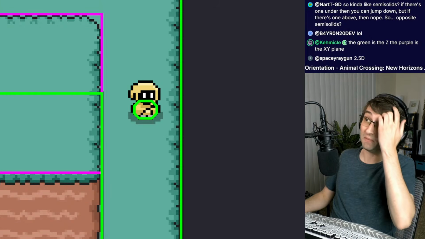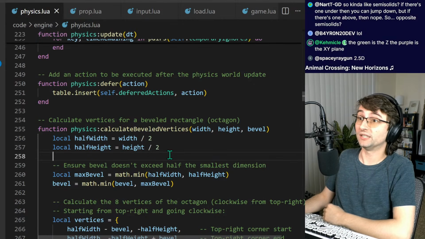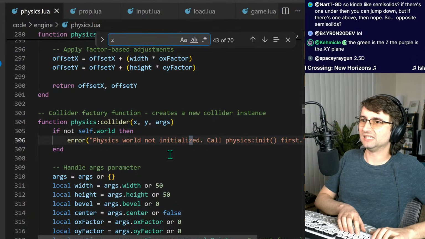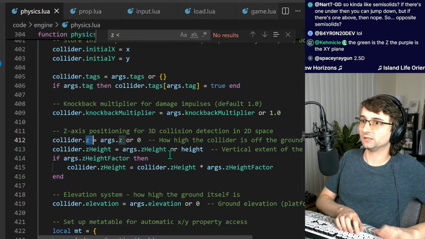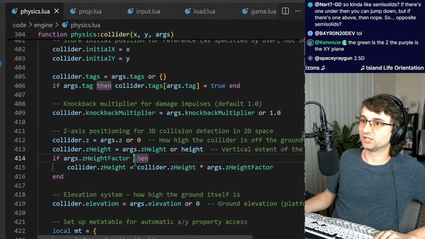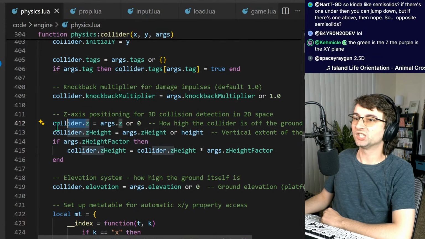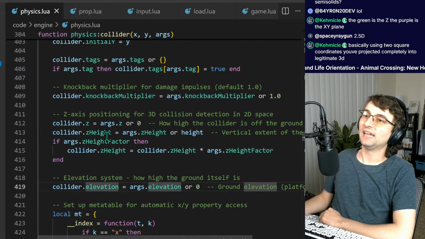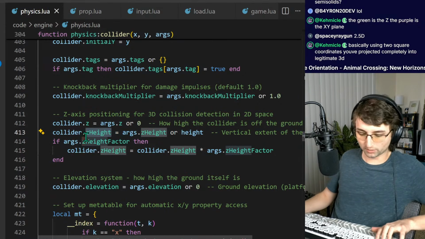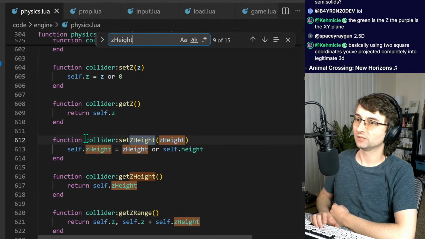With that imagination in mind, the physics engine literally does, let's see, diff, z is less than z, z-axis positioning, z factor. There are some factors in here where it's checking the collider z, the collider z height, and it's using this to determine if there is actual overlap in the z direction.